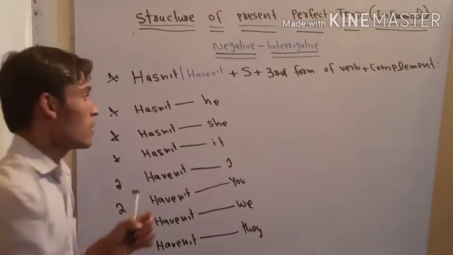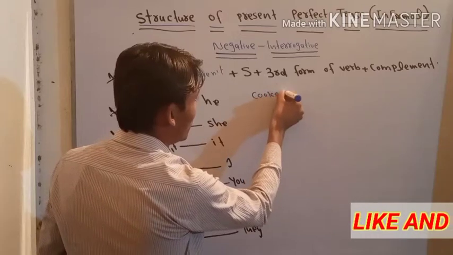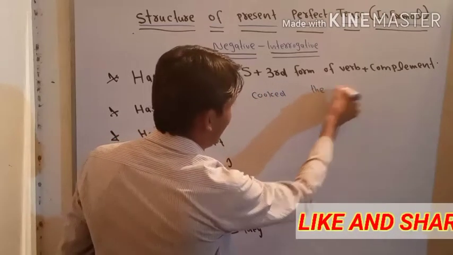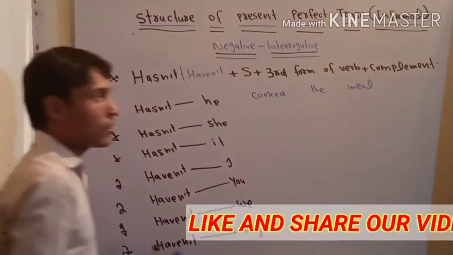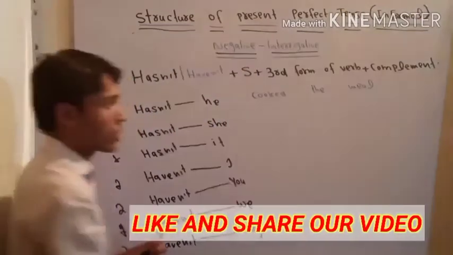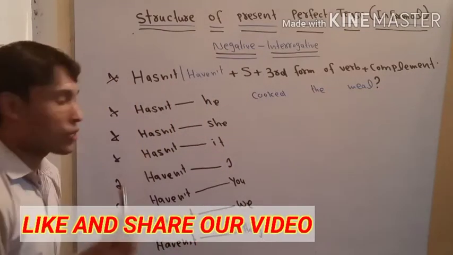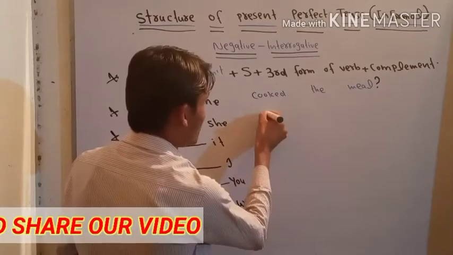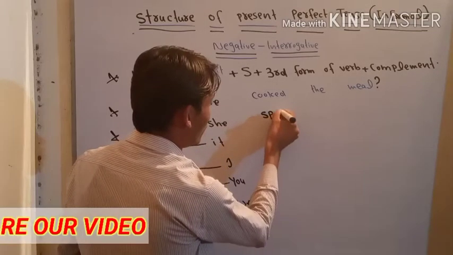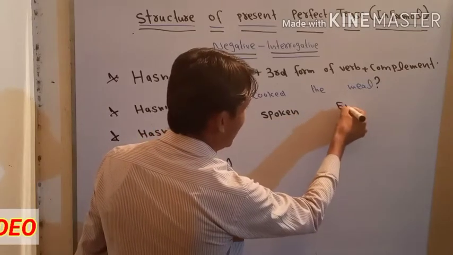Hasn't he cooked the meal? At the end, we need to add a sign of interrogation, which is also called question mark. And if we talk about she, we say hasn't she spoken English?